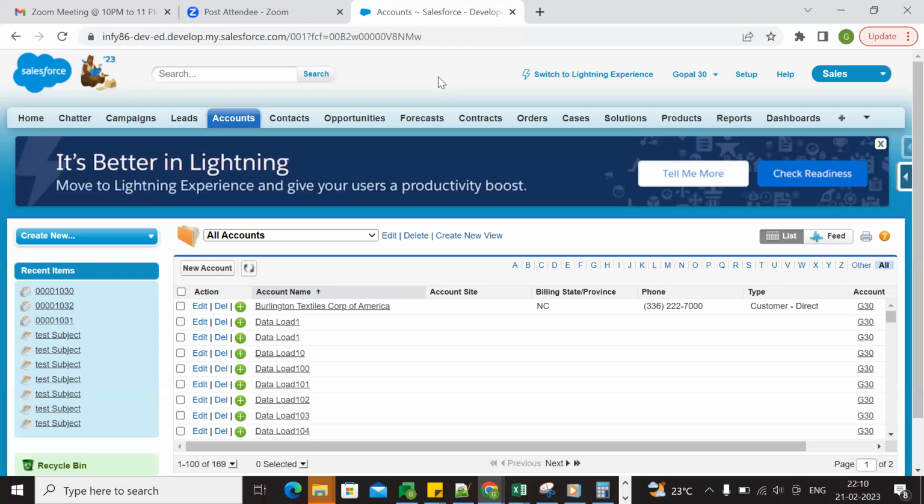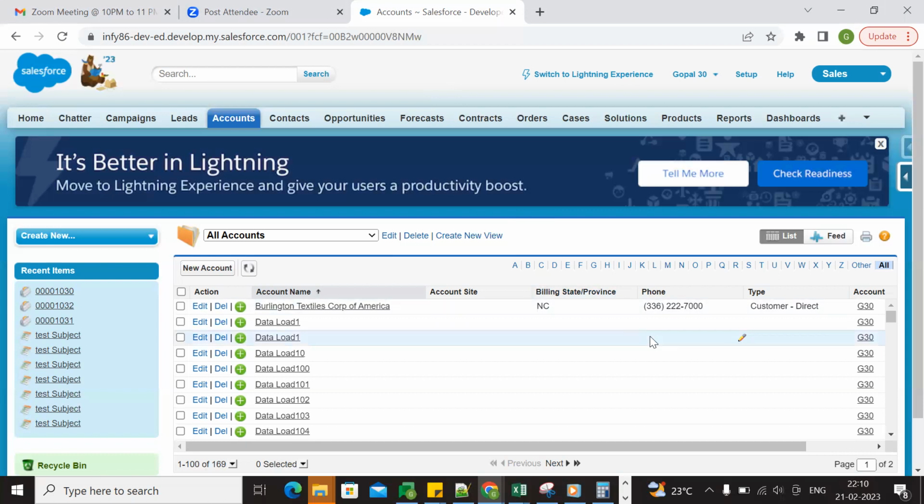Permission sets mean extra permissions to the users. So instead of going to profile level, we go with permission sets.